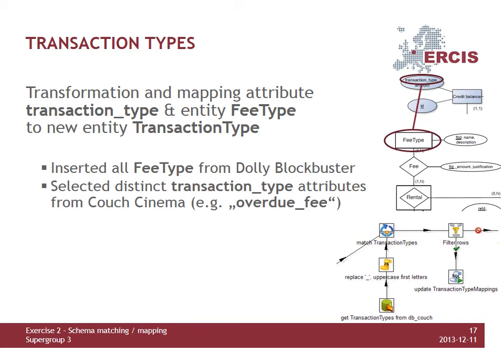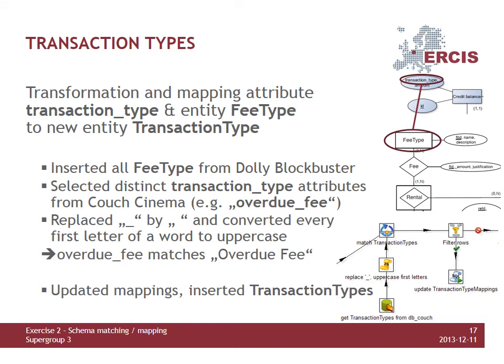Since these are strings and in underscore notation, we decided to use a JavaScript modification to allow easier matching with the named fee types from Dolly Blockbuster. After a filtering step, the existing mappings were either updated or new rows were created along with the new transaction types from Couch Cinema that have not been present in the original Dolly Blockbuster database.